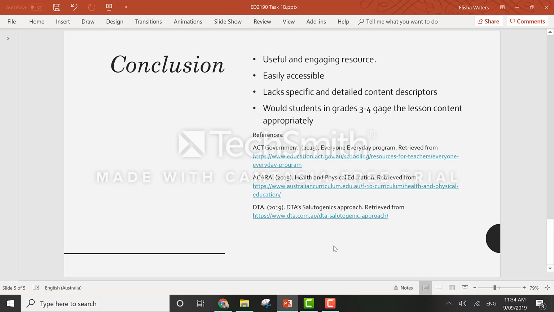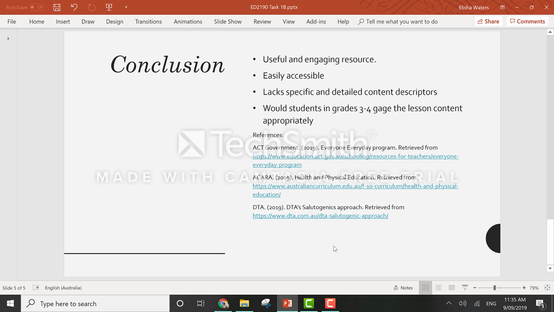In conclusion, the Everyone Everyday lesson is a very useful resource that promotes health through the ACARA proposition of strength-based approaches and a health literacy approach, through suggesting students ways in which to adopt inclusive behaviour in the classroom, in the wider community, and in their personal lives also. It is a readily available resource found online, which can be accessed by anyone. It also has a range of interactive activities not specific to Lesson 4, in which students can find enjoyable.